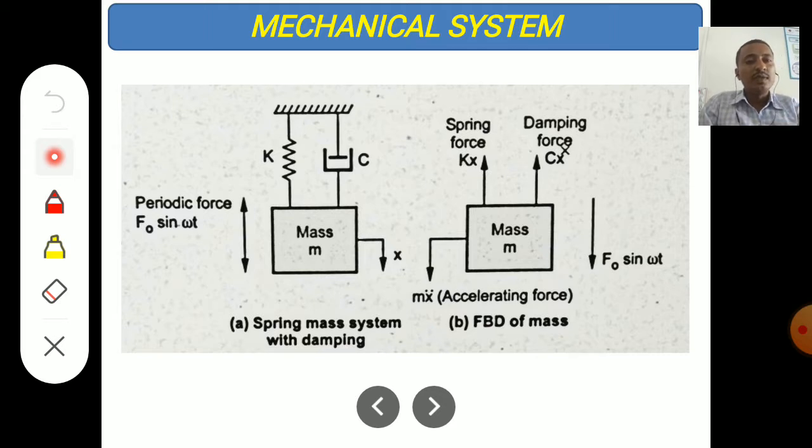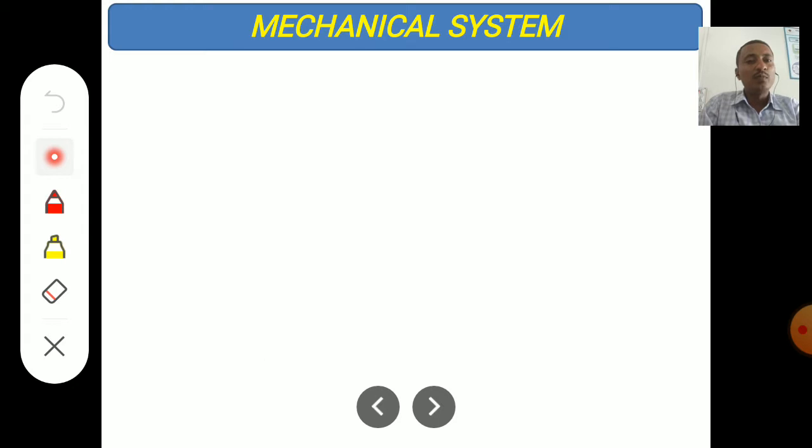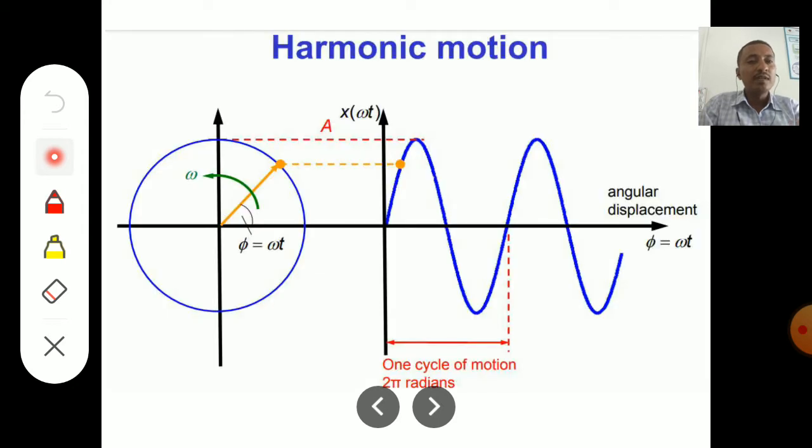What is the meaning of this? F naught is the magnitude. Look, omega t means, at this point, the angle omega into t is equal to 90 degrees, and sin 90 is 1. So at this point the applied vibration force becomes maximum, because F naught into sin omega t: if sin omega t is 1, the force applied is equal to F naught.